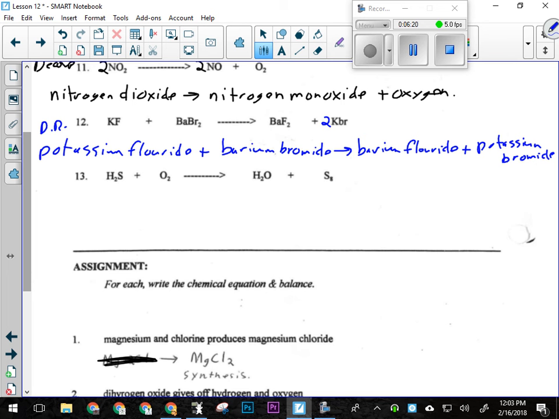A 2. When I do that, it gives me 2 potassium, so I've got to go back over here and make sure I've got 2 potassium. That then gives me 2 fluorines, and there are 2 fluorines over here. 1 barium, it's balanced.